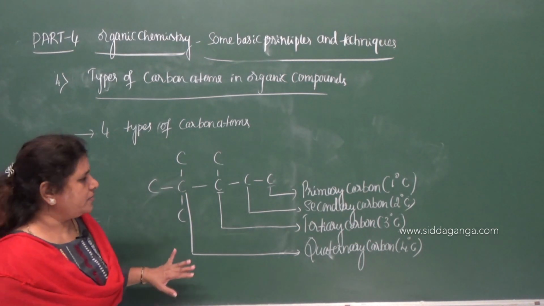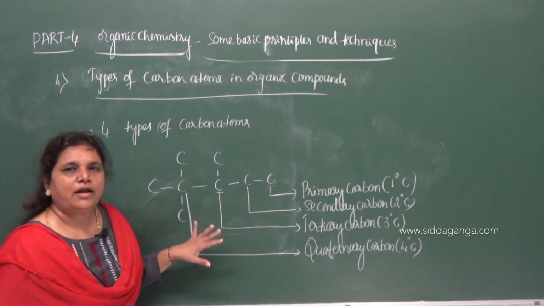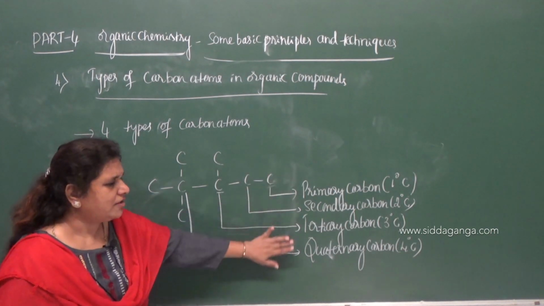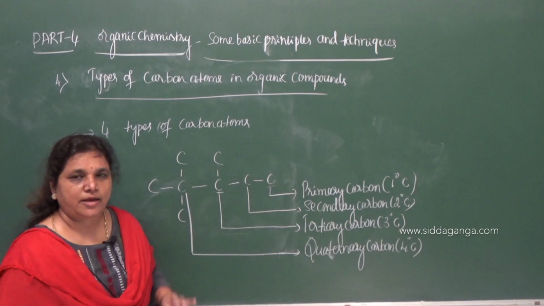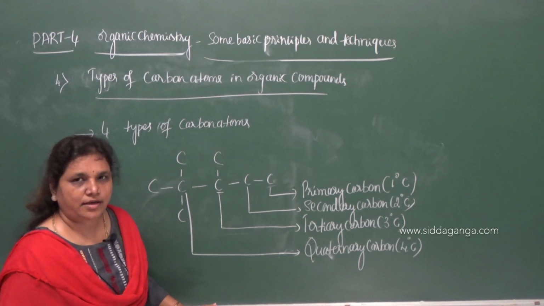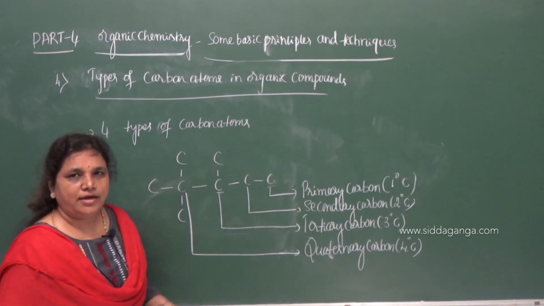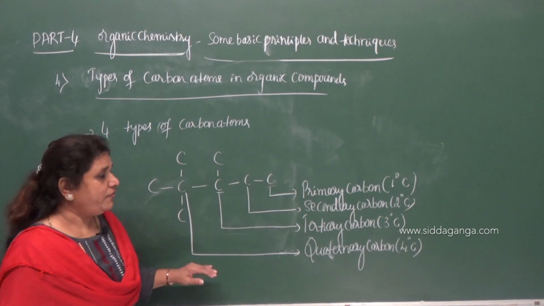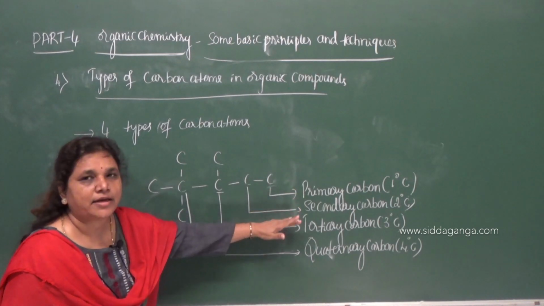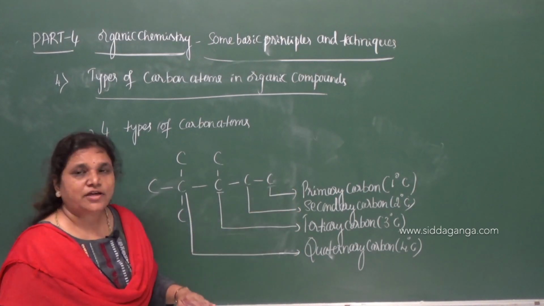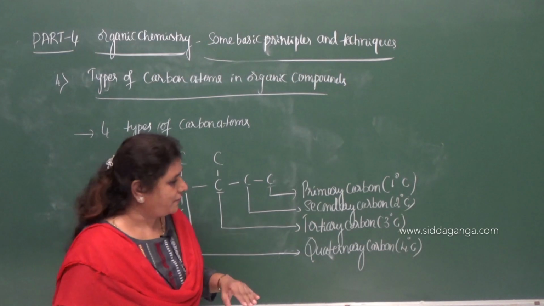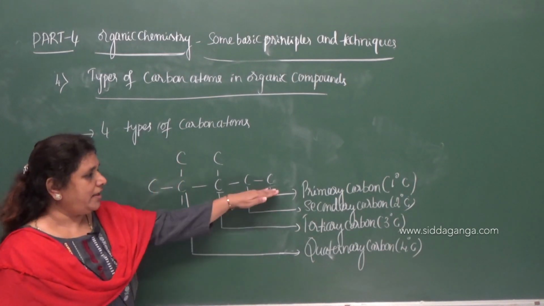So in case of alkanes we can find all the 4 types of carbon atoms: primary, secondary, tertiary, and quaternary. But in other classes of compounds, say alcohols, aldehydes or haloalkanes, we can find only primary, secondary, and tertiary. And the classification of those classes of compounds also depends on the nature of the carbon.